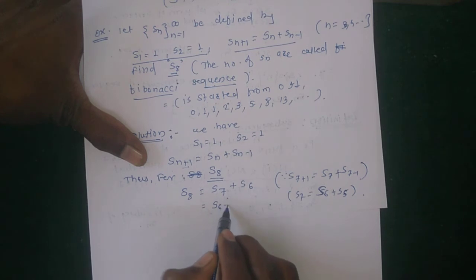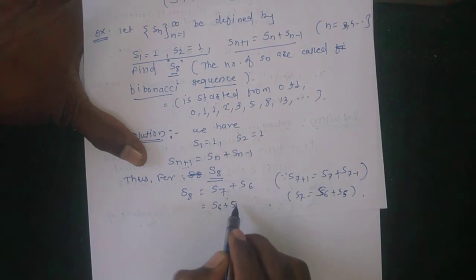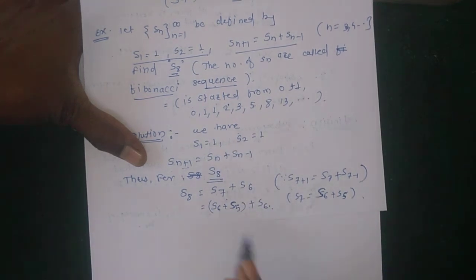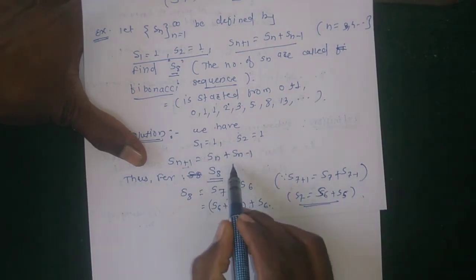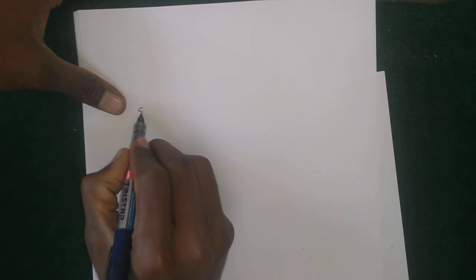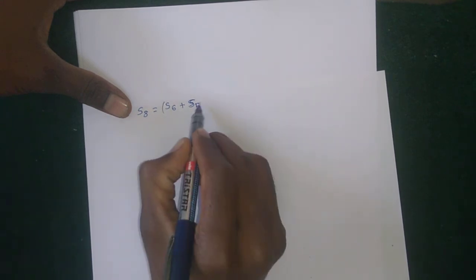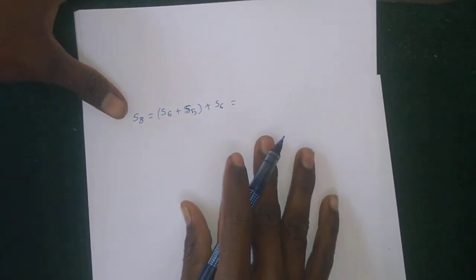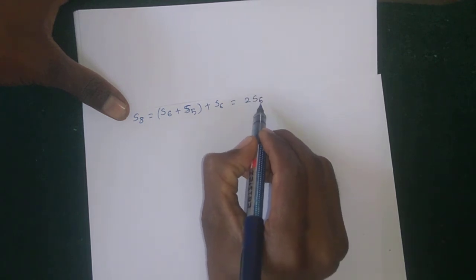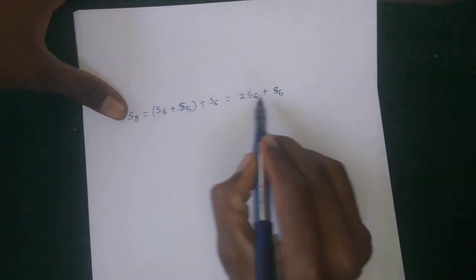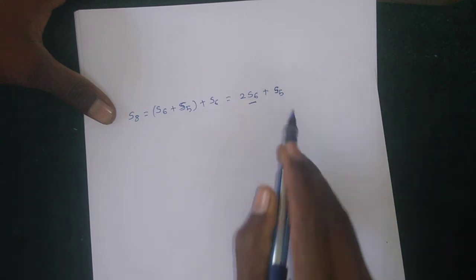So S8 is equal to S6 plus S5 plus S6, which implies 2S6 plus S5. Again use the result S(n+1) equal to Sn plus S(n-1).